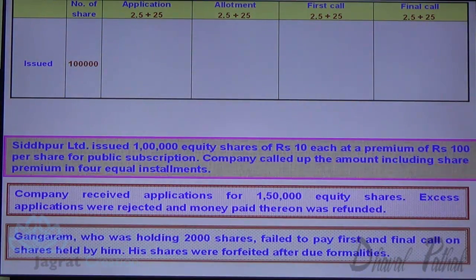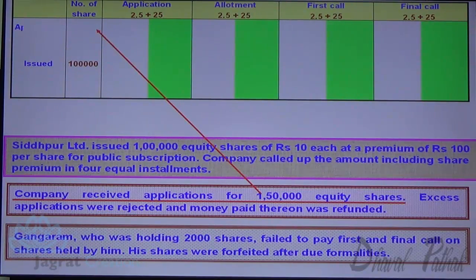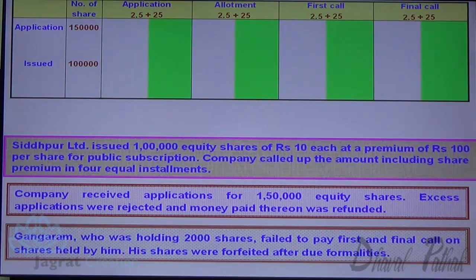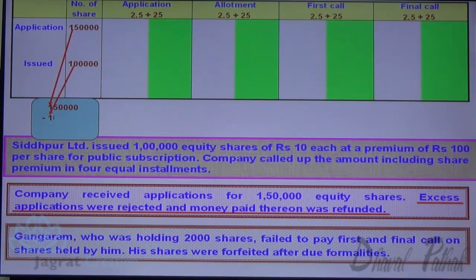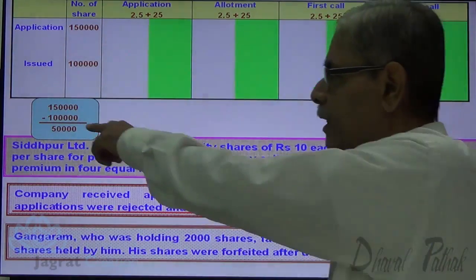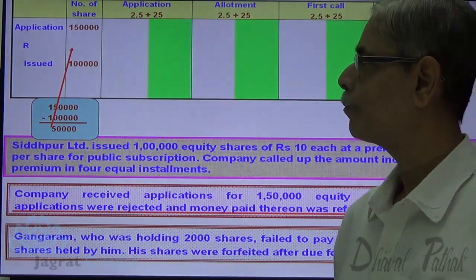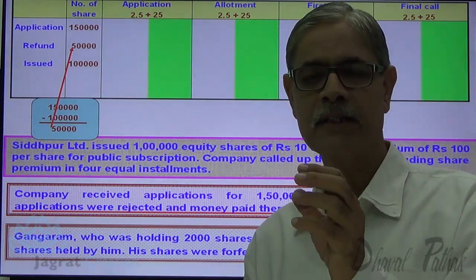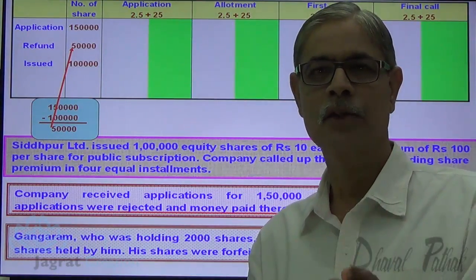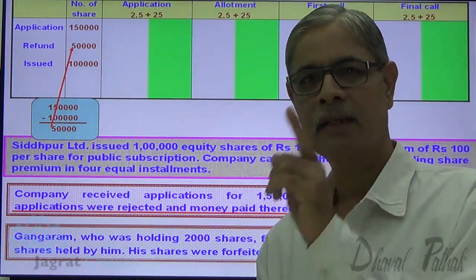How many applications have been received? 1,50,000. Find the number of applications which are more than what we needed. So 1,50,000 minus 1 lakh. These 50,000 applications are rejected, so money received thereon is refunded.